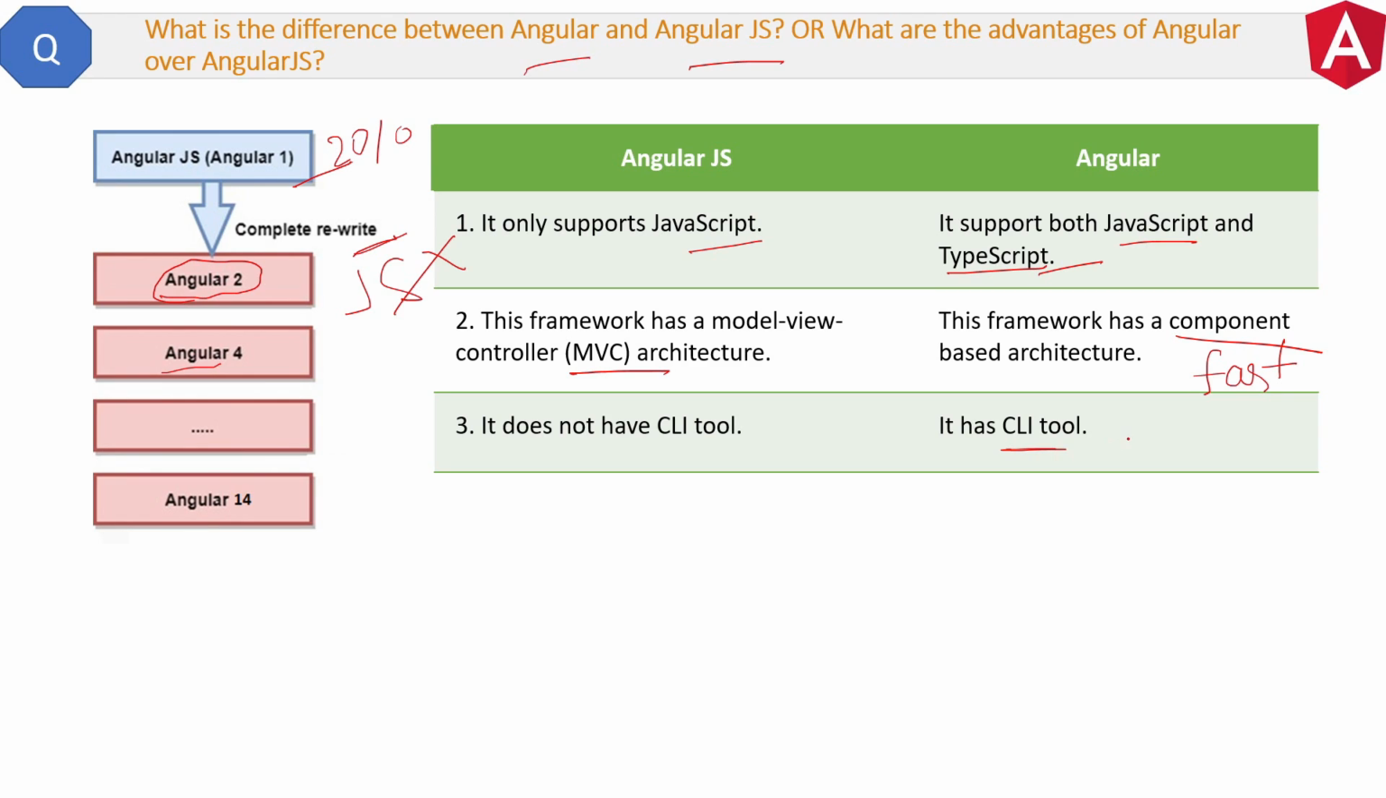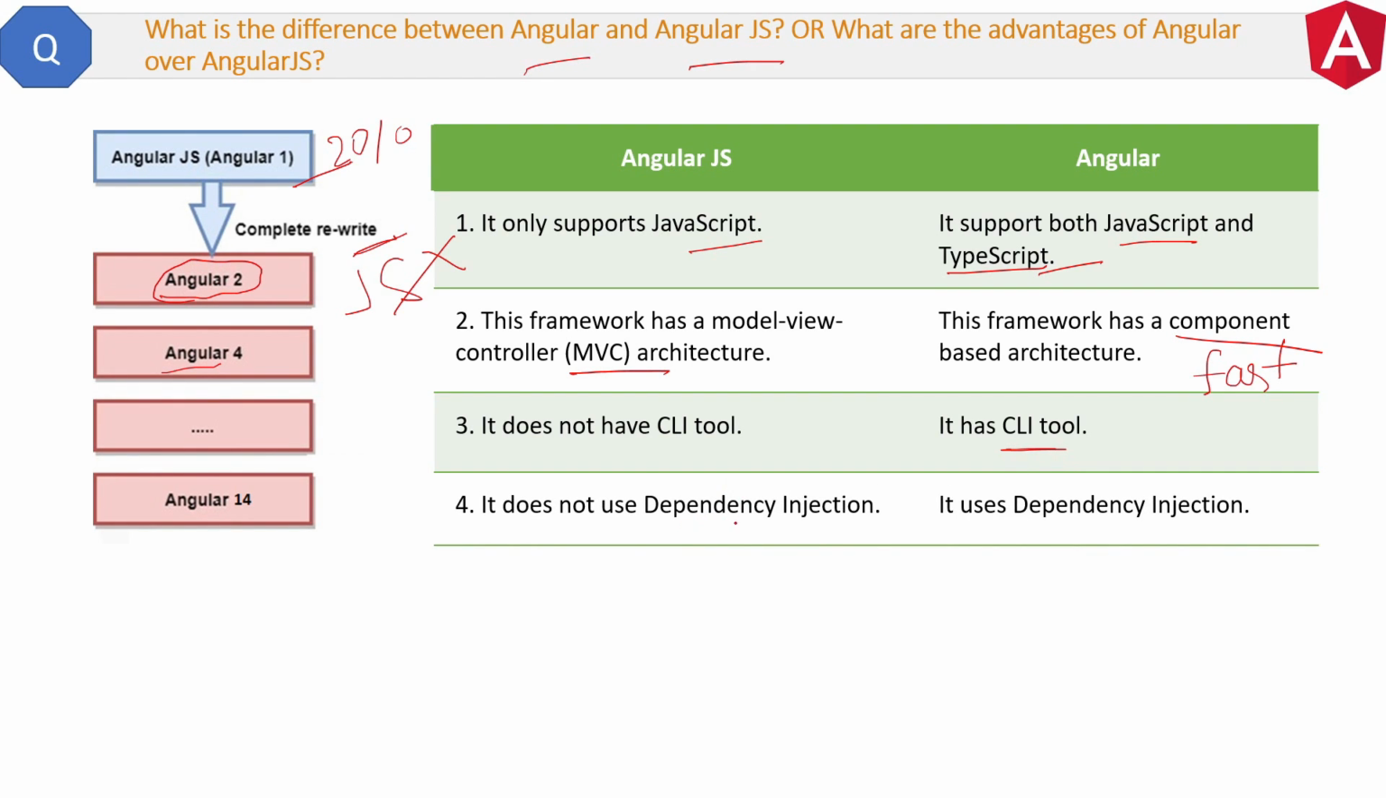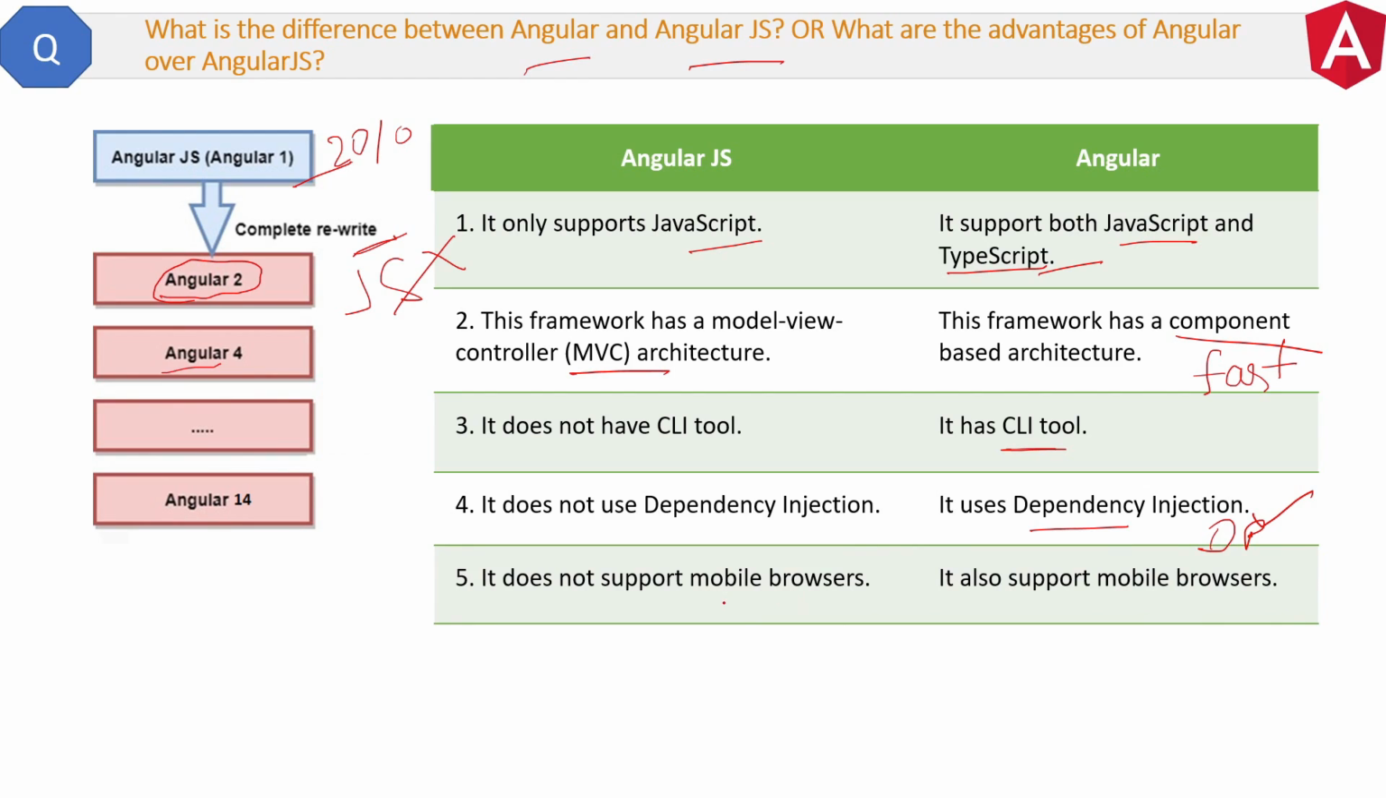The next difference and advantage is Angularjs does not use dependency injection, whereas Angular uses dependency injection, and dependency injection is a very good design pattern and I will cover a separate question on this soon. Then next difference is Angularjs does not support mobile browsers but Angular supports mobile browsers. And the last difference you can say is Angularjs is not so fast.